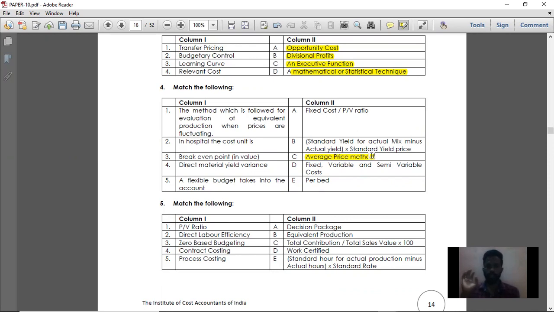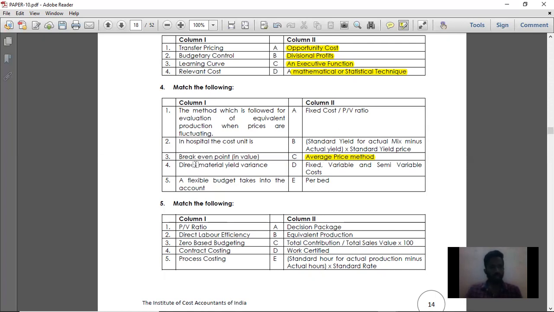When you are producing some amount of products in your process costing, you will find the equivalent production. How will you find it? That is, how much of the material is being used? If 100% of the material is used, then whatever the total material cost for that particular goods or work in progress, you multiply by 100% of material. Then if labor and variable overhead is 50%, you multiply with 50%. Then the summation of it is the total equivalent cost of production. So this equivalent cost of production is nothing but the average price method.